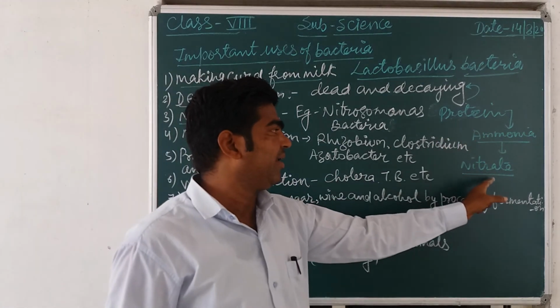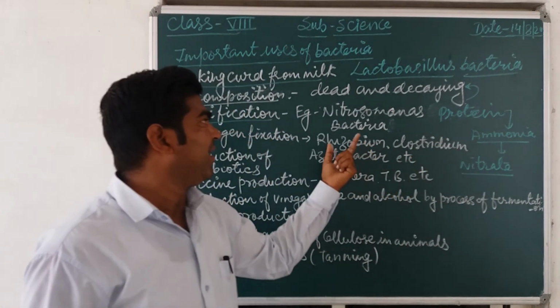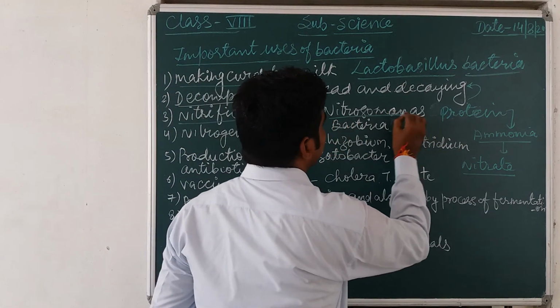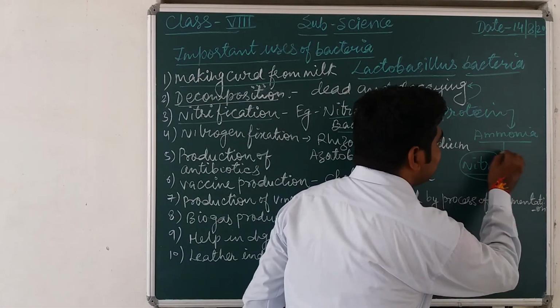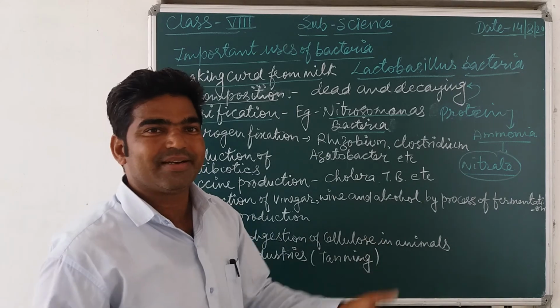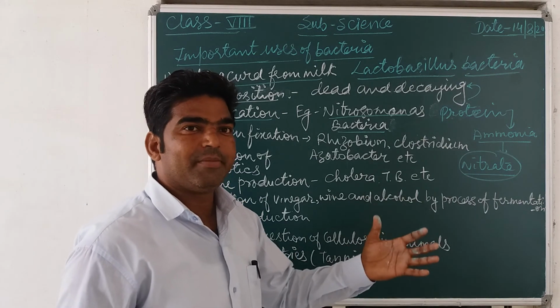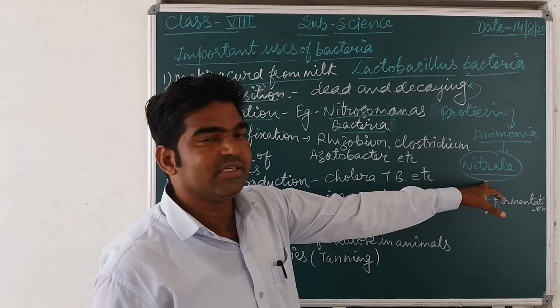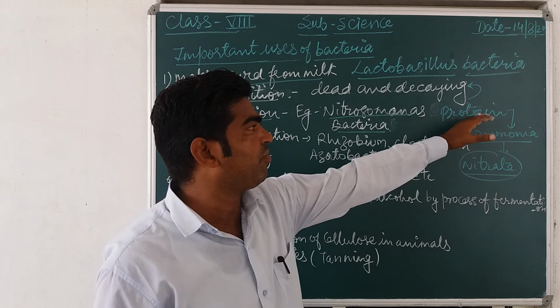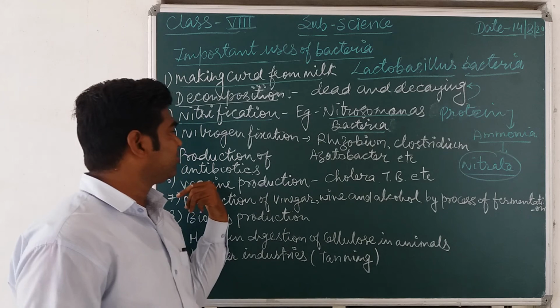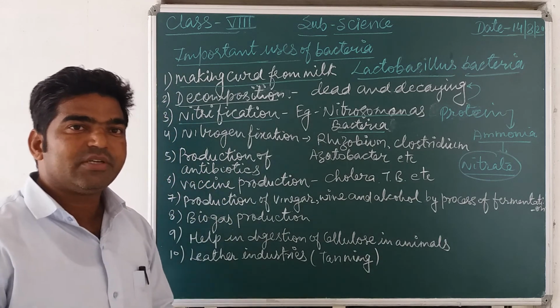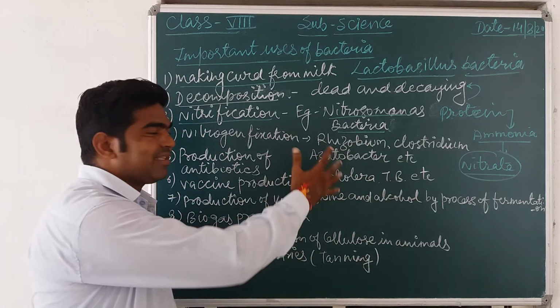That ammonia is again converted by the Nitrosomonas bacteria, and this nitrate compound is useful for the plant. Plants can directly utilize this form, but cannot directly utilize the earlier form. So the same thing happens in nitrogen fixation. Nitrogen fixation is also a process like this.